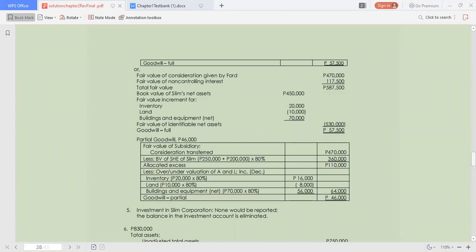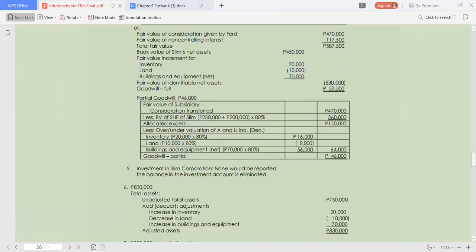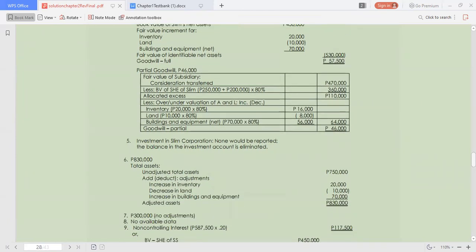Then in number 5, what will be your investment in Slim Corporation to be reported in the consolidated balance sheet? Now, if we involve the consolidated balance sheet, there will be elimination entries, and we are eliminating the reciprocal accounts. So one of the reciprocal accounts that should be eliminated is investment account.